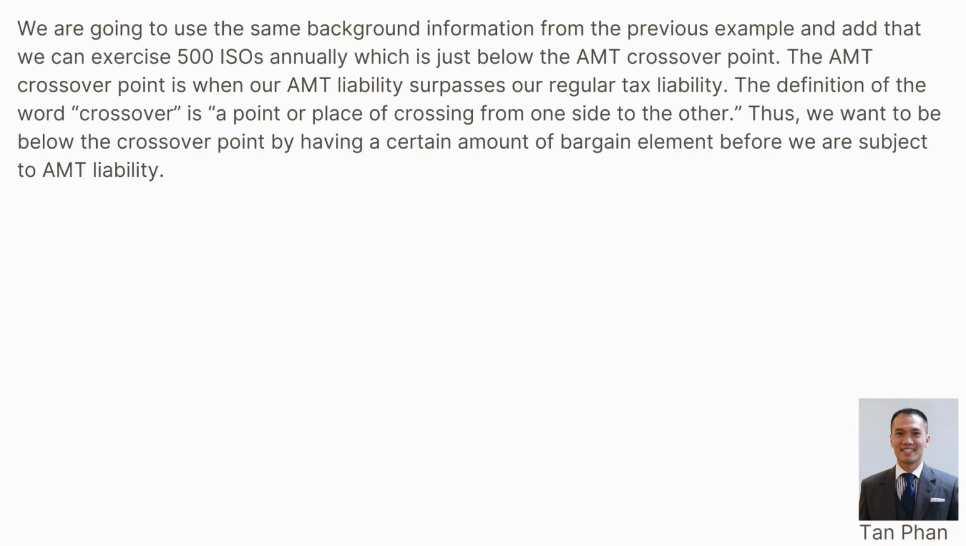In today's educational video, I want to share with you the through strategy with below AMT crossover point strategy. We are going to use the same background information from the previous example and add that we can exercise 500 ISOs annually, which is just below the AMT crossover point. The AMT crossover point is when our AMT liability surpasses our regular tax liability.